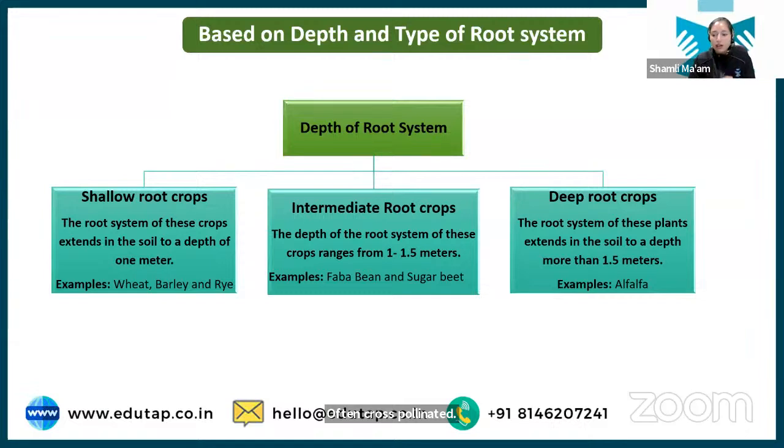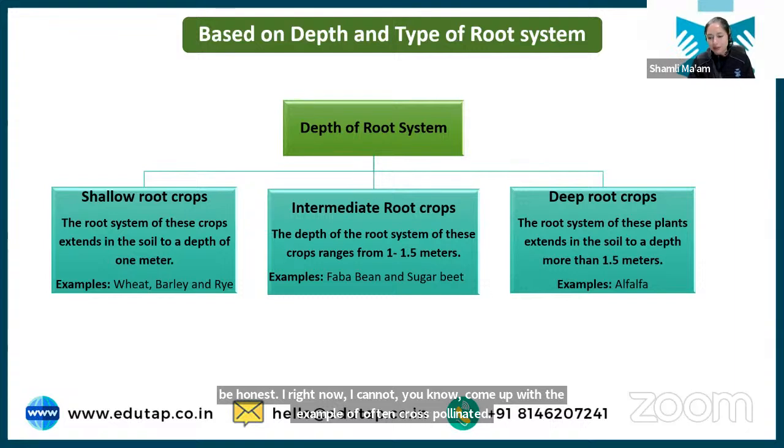Okay, example of often cross pollinated. So right now, I think cotton is the example, and I'll be honest, right now I cannot come up with more examples of often cross pollinated, but yes, there are few crops that happen.